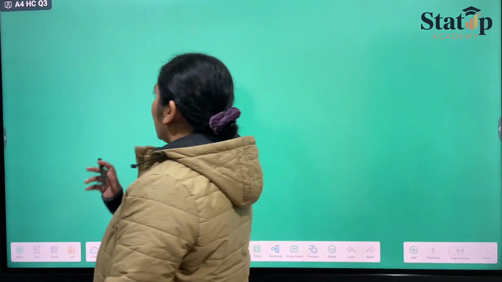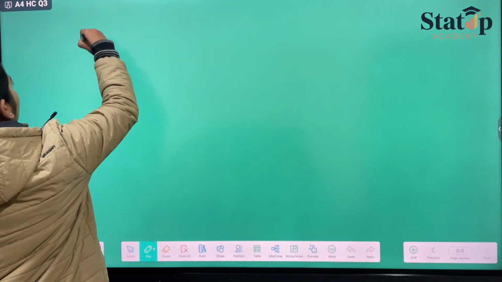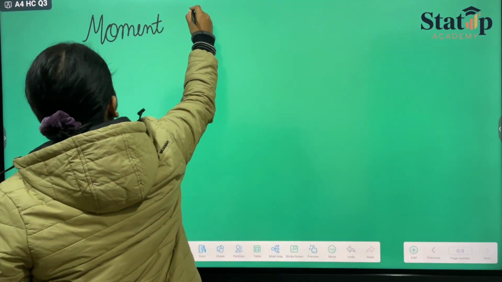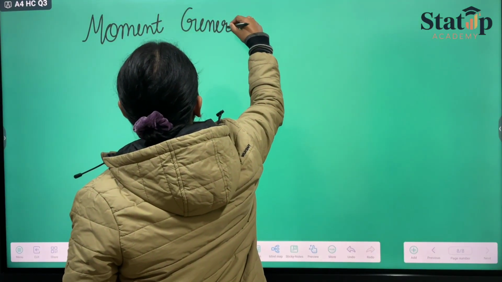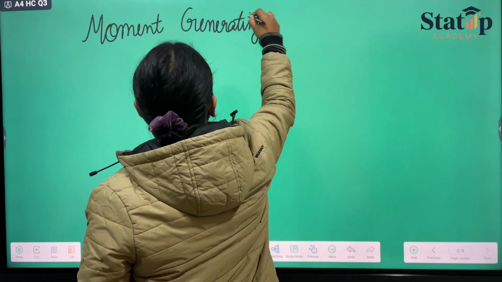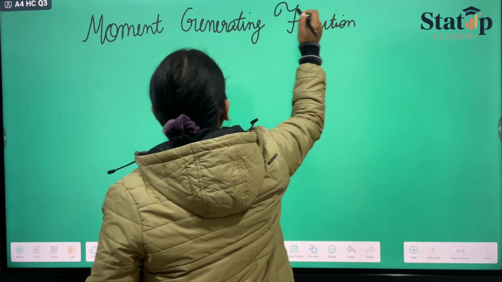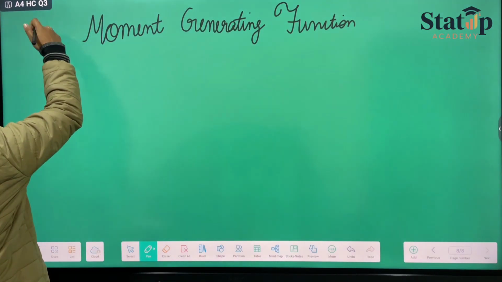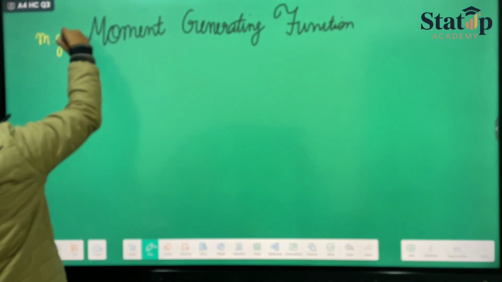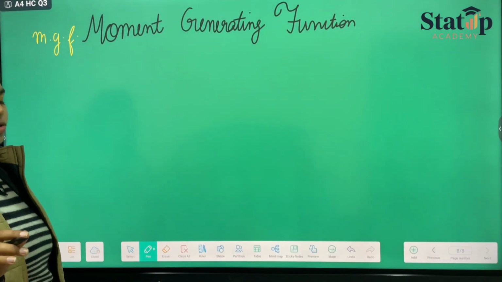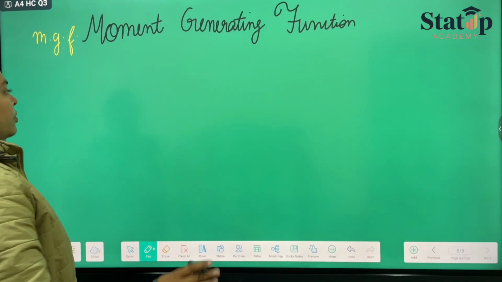And in today's lecture, we'll be starting with the new concept, which is moment generating function. In short form, it is also known as MGF. So this is moment generating function. Now, what is moment generating function?